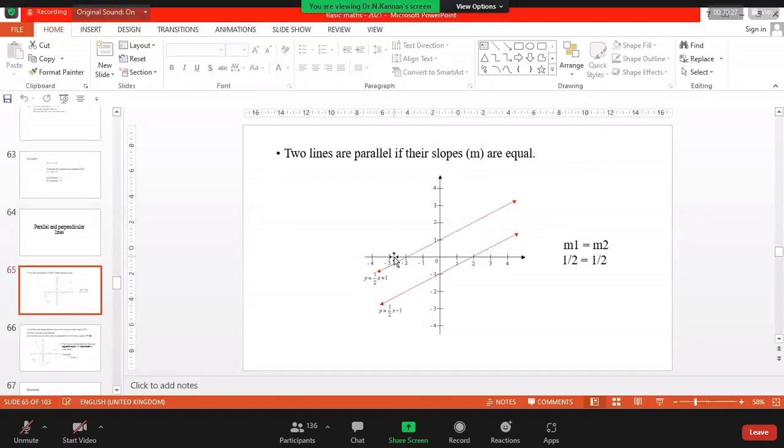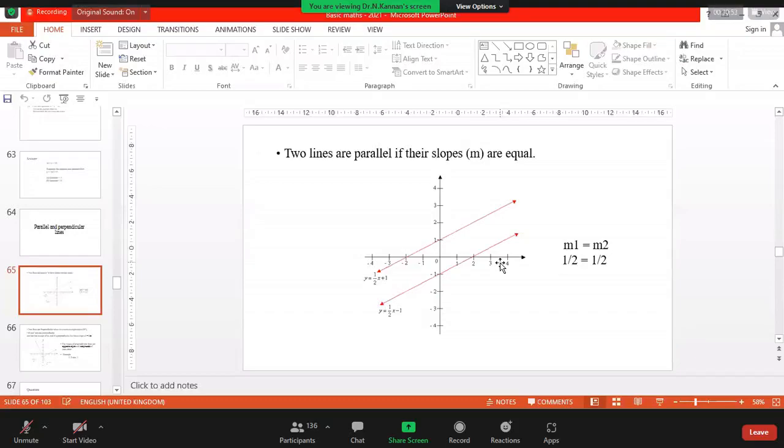One is cutting the y-axis, the other one is cutting the x-axis first, yes or no? This one is cutting the y-axis first, but these two are parallel to each other. They will not touch each other, right? If you have this scenario, we can simply say these two are parallel to each other, right?